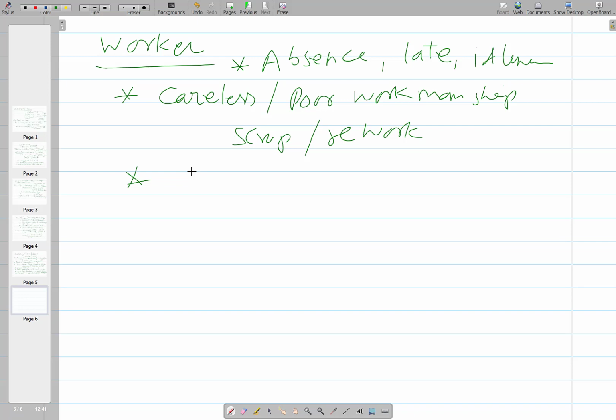Less motivated, or in the absence of motivation, people do things very casually, and that leads to accidents. So obviously things will be stopped for a while, and then the worker will remain absent from the duties for certain time. So many times the job is held up due to the absence of the worker. So these are all the things related with the total time to complete the job.